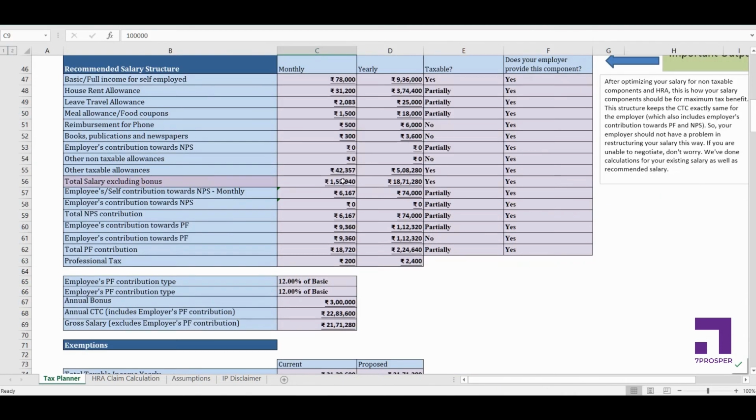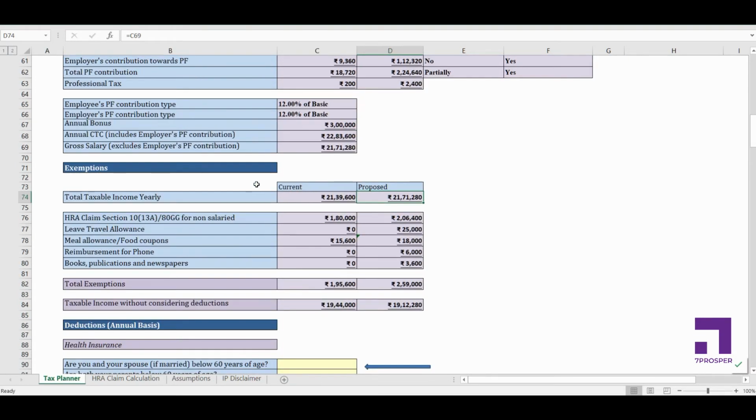Now let's see how this is helping us. All the other things have been derived on the basis of the basic salary. Your employee's contribution was 12% of basic, so it's been derived as 12% of 78,000, which comes to 9360. Same with your employer's contribution, and professional tax has been kept the same.